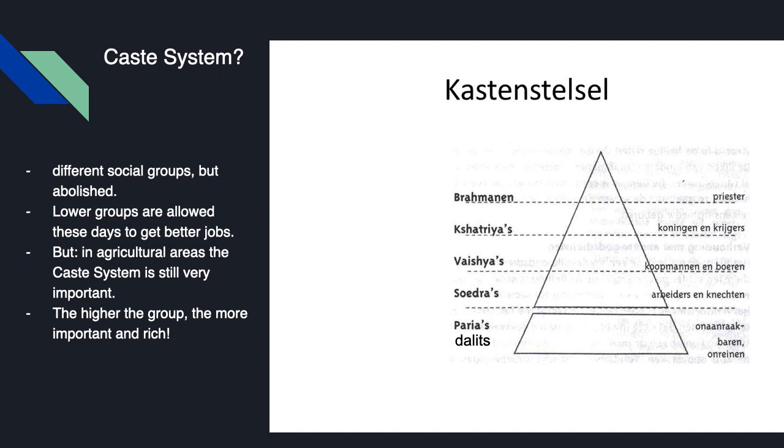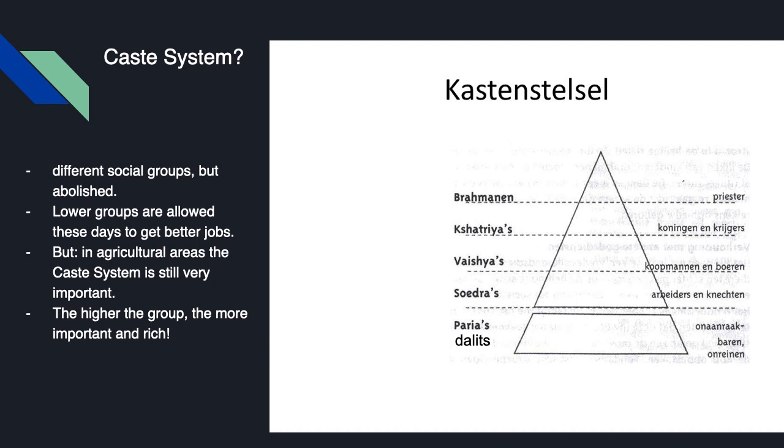Well, then the caste system, what is that? Well, it is actually a way of dividing a country's different social groups into parts of the country, and you can see it on this picture. It contains several layers of groups of people, and very important, you cannot escape from that group. If you are born a Dalit, you will stay a Dalit, and you have the only possibility to marry someone from that social group as well. So you're not allowed to escape from that group.